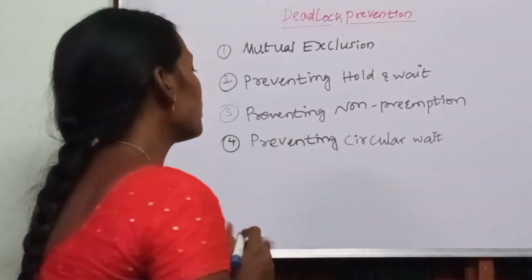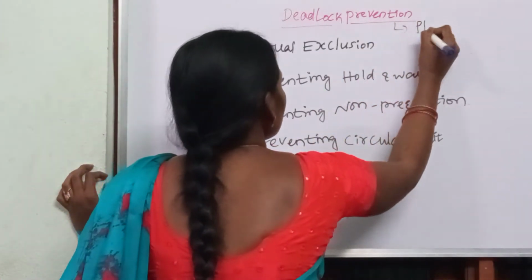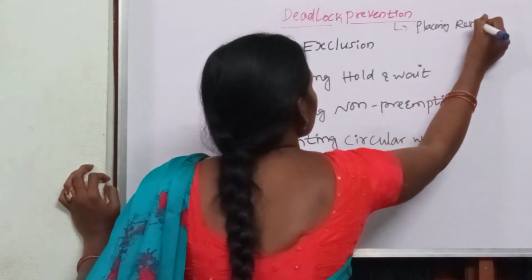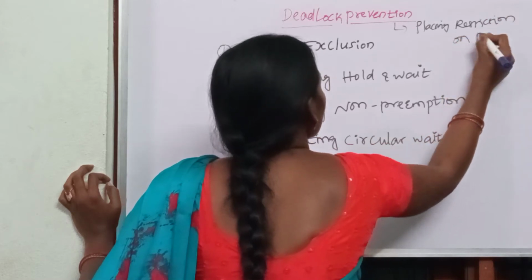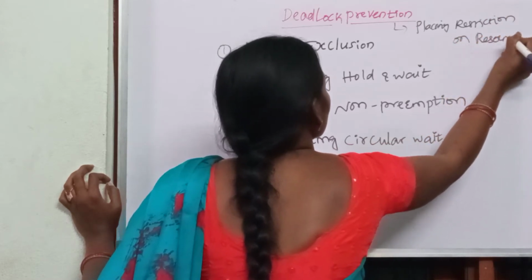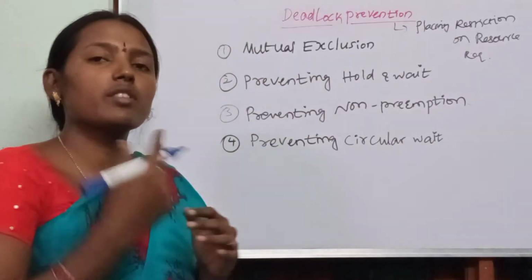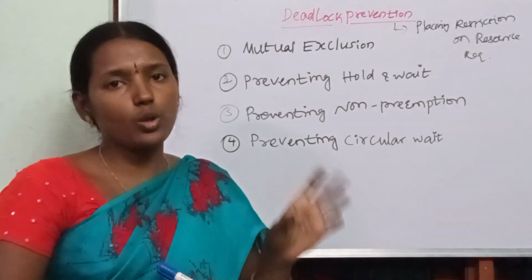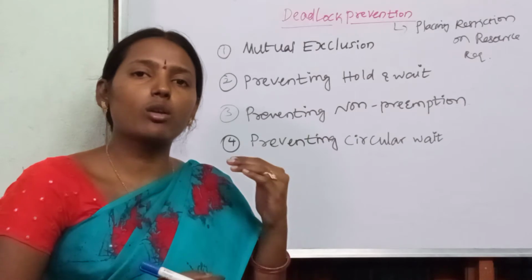Prevention is nothing but placing restrictions on resource requests. So whenever a process is requesting some resources, first we have to place restrictions on that, such that the operating system will not enter into the deadlock state.